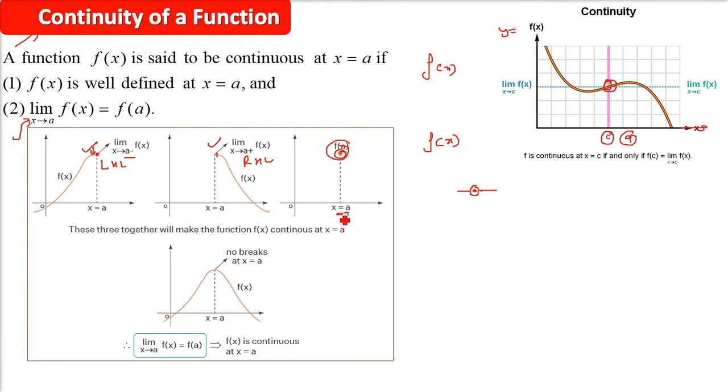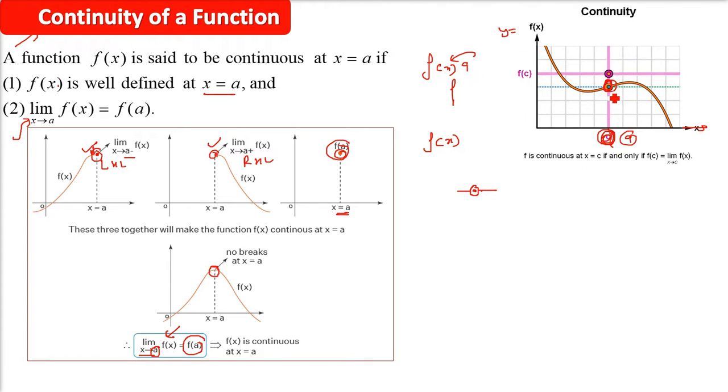So let me give you the actual definition of when f(x) is called continuous at certain points, say x equals a or x equals c. When the function is well defined at this point, and the left hand limit and right hand limit, the value which the limit will give you, is actually equal to what you get when you put a in the function f(x). So without any break, if you get a curve or a function, then we call that this function is continuous. Checking for the limit and checking for the actual value of the function at that point is basically done in order to find out whether there is any breakage or not.